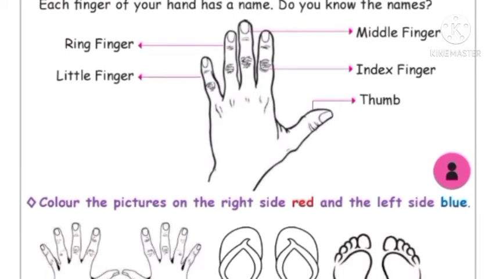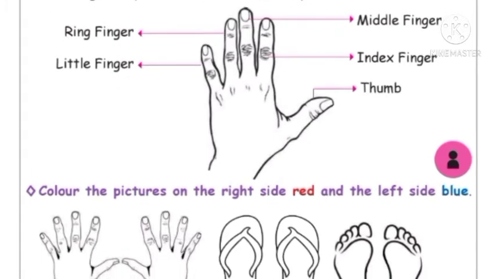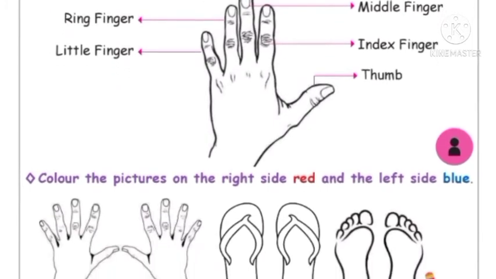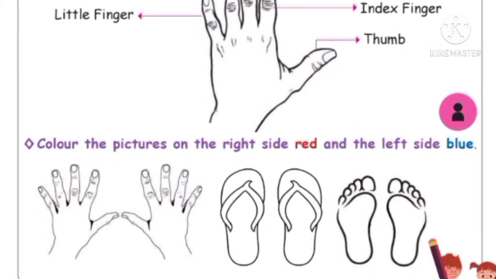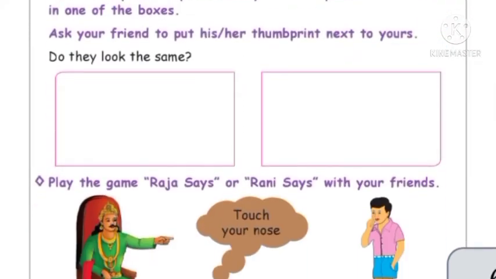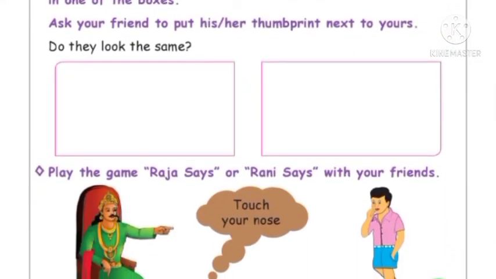Okay, one activity is there. Color the picture on the right side red and the left side blue. So children, the right side you have to color red and the left side you have to color blue.